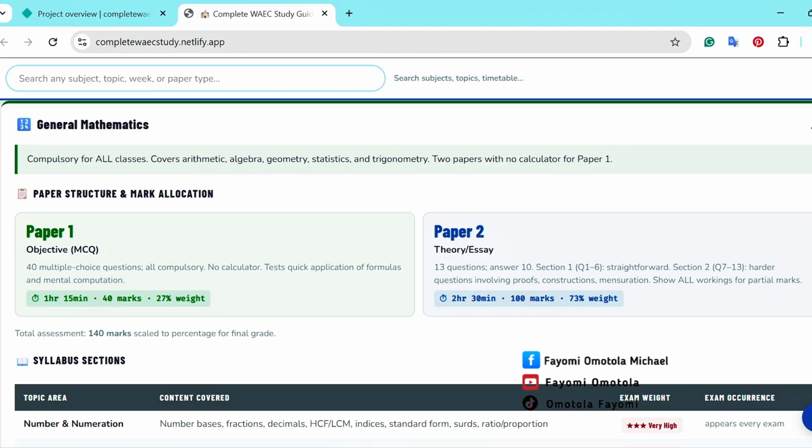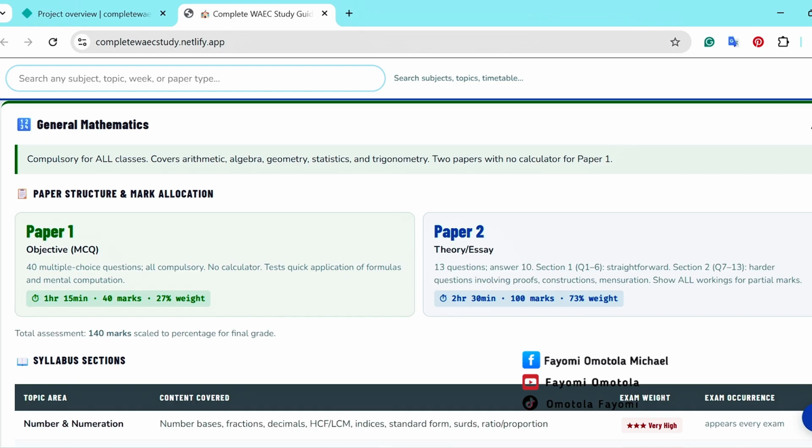Yes, arithmetic, algebra, geometry, statistics, and trigonometry. As I'm saying this, please check the complete WAEC syllabus. All those things are clearly stated there. Now for mathematics, there are only two papers, with no calculator for paper one. Two papers. The first paper.